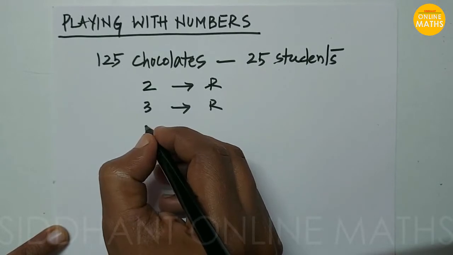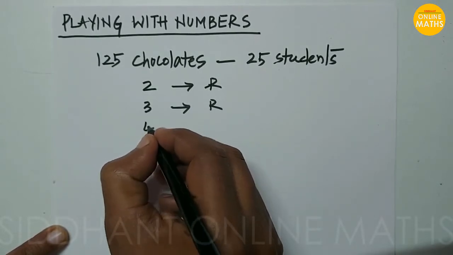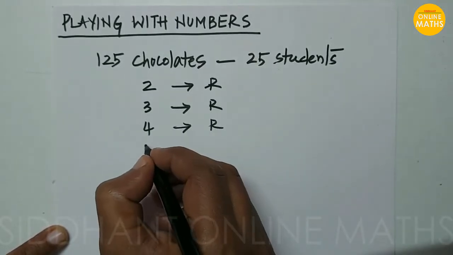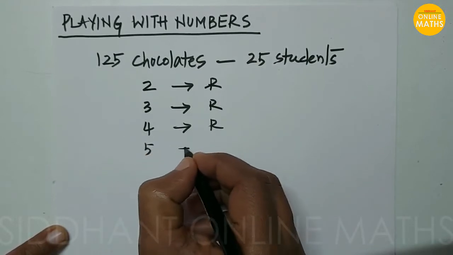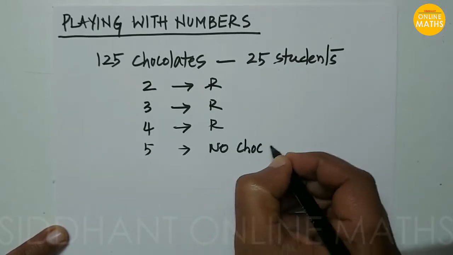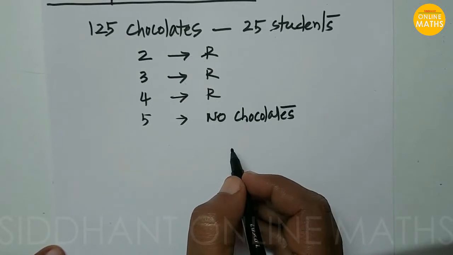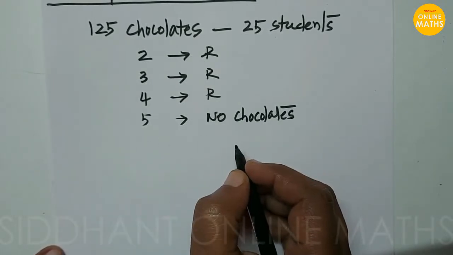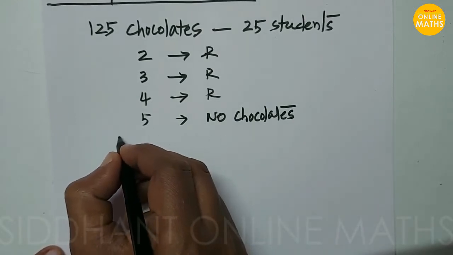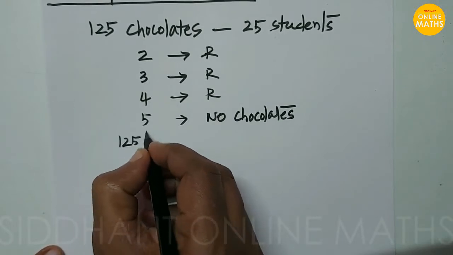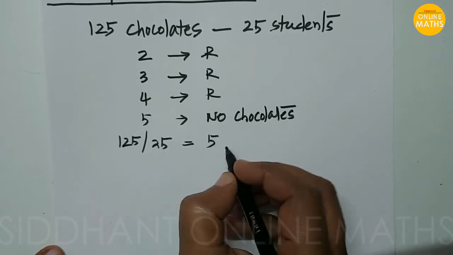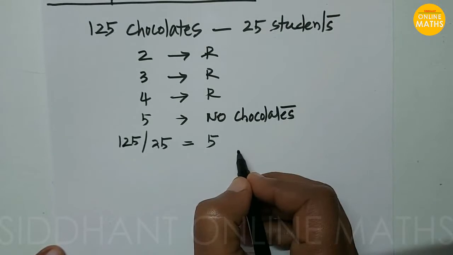Next, she increased the size and distributed four chocolates. Then also the chocolates were remaining. Lastly, she distributed five chocolates each. Then no chocolates were remaining. So here we are going to understand if there is any easy way to distribute the chocolates evenly. We can directly divide 125 by 25. You will get 5. That means you can give 5 chocolates to each student equally. In this way we can do it.